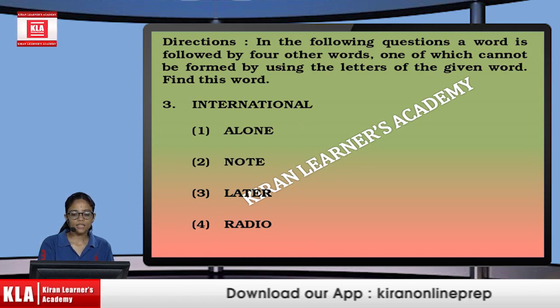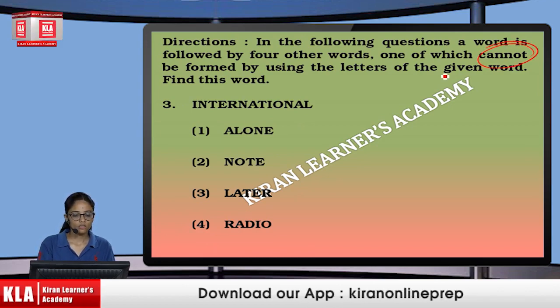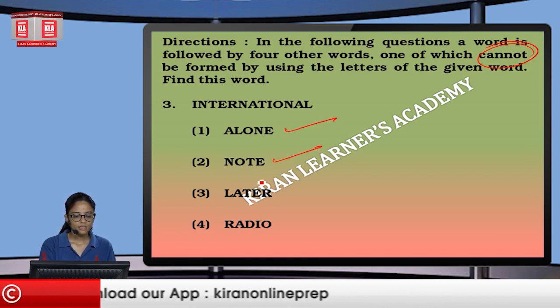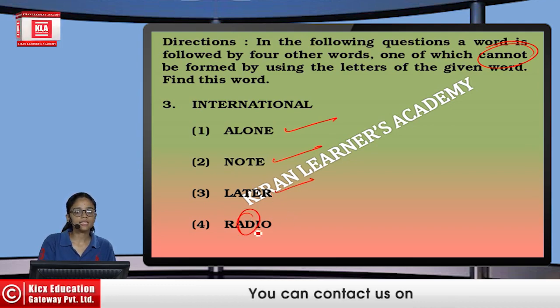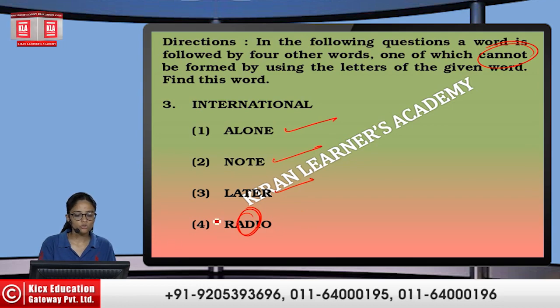If we see the next one, again we are asked cannot. If we look for alone, it can be formed. If we go for note, it also can be formed. Next we have later, which can also be formed, but we don't have any D in the word international, so the option will be 4.